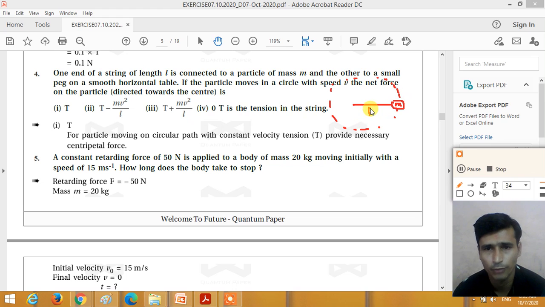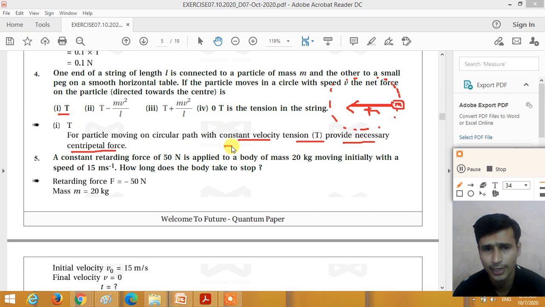So now what is the net force? That is the centripetal force towards the center of the circle. So when the object is moving in a circular path, the centripetal force is provided by the tension force produced in the string. So the answer is the first, tension force T, right? For the particle moving on a circular path with constant speed, the tension T provides the necessary centripetal force, and this centripetal force is towards the center of the circular path.